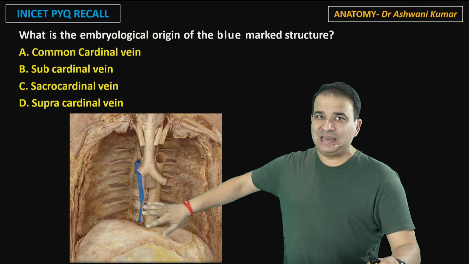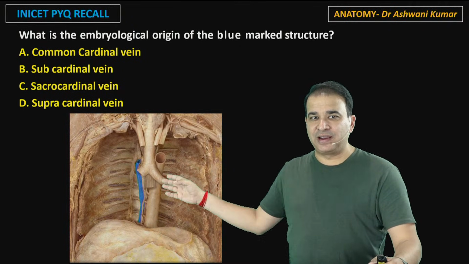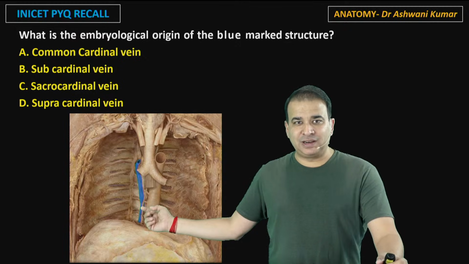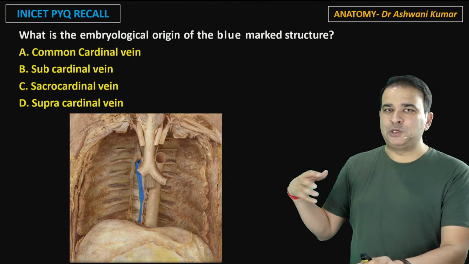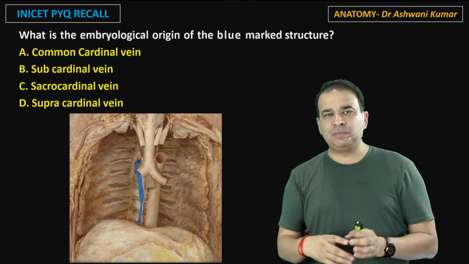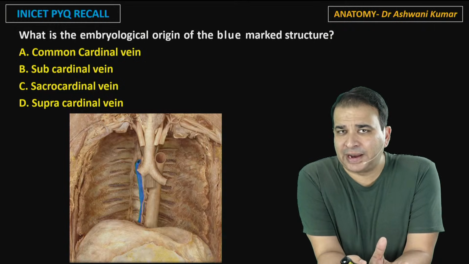That's a posterior mediastinum we are looking at. And you can see the aorta there, you can see the trachea bifurcating. Basically, that is present on the right side, and that's the azygous vein which is marked there. Now, I don't know what kind of image was given in the exam. Was it a side view or something? But azygous vein was given. And azygous means unpaired. That's a vein present toward the right side.